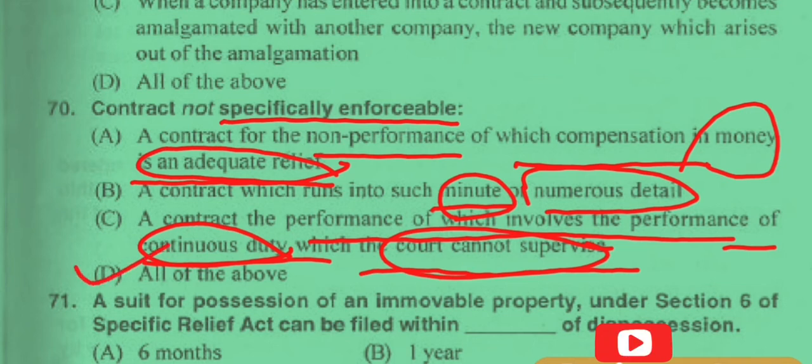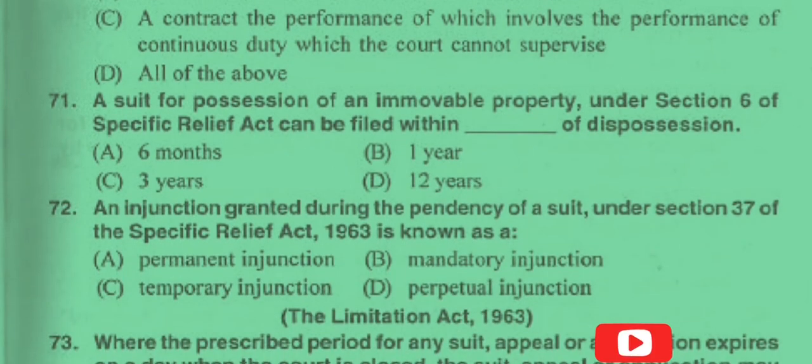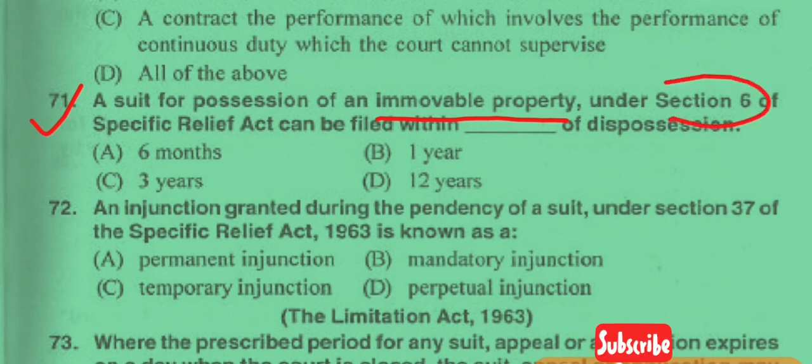So the answer here is option D, and this is provided in the Specific Relief Act under section 14. Now question number 71. A suit for possession of an immovable property under section 6 of the Specific Relief Act can be filed within 6 months of dispossession. So the answer here is option A.